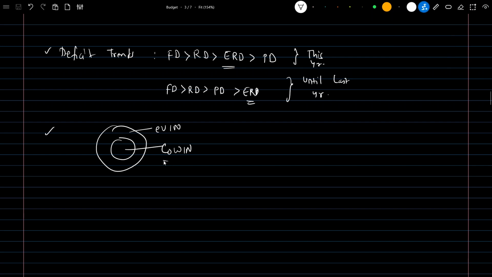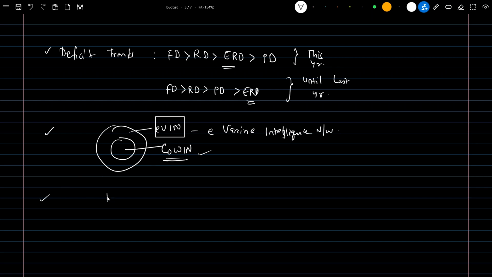CoWIN, what everyone knows, is nothing but to track vaccines and beneficiaries. For that purpose, we have launched this CoWIN. This CoWIN is a subset of eVIN. eVIN is the Electronic Vaccine Intelligence Network. It is a broad term covering all the management activities related to vaccine intelligence.